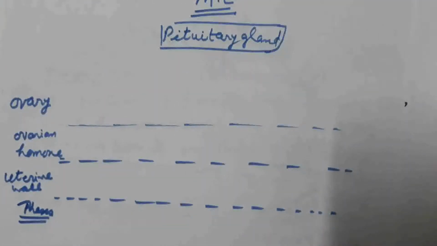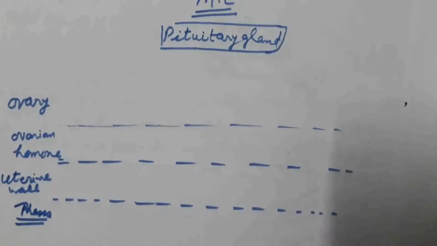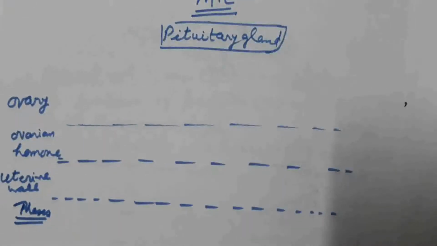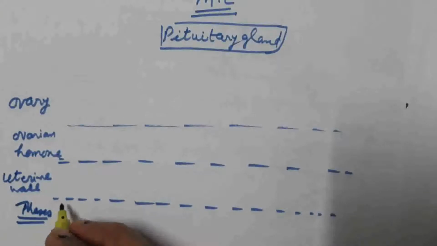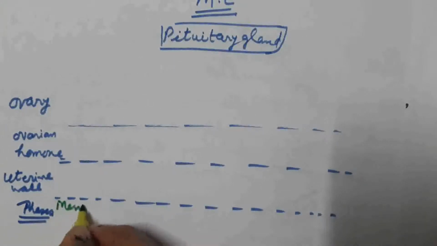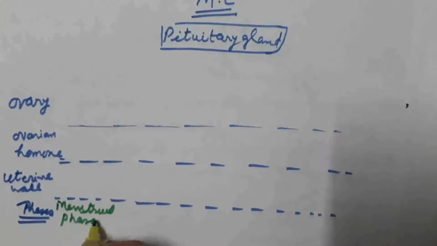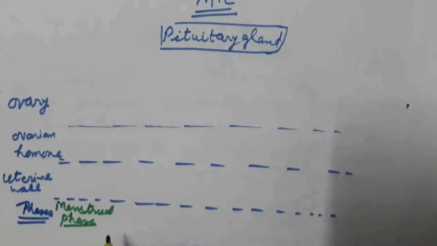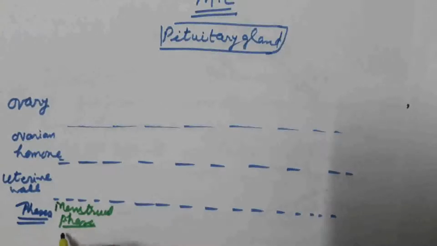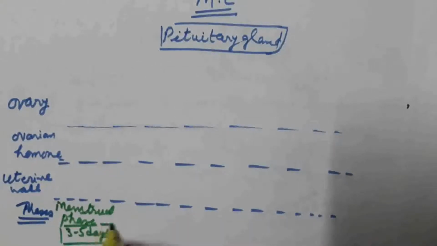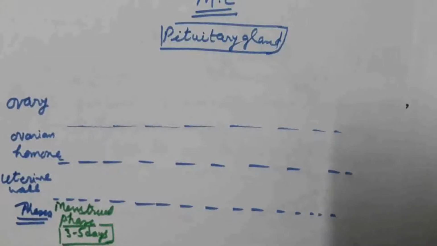The first phase in menstrual cycle is the menstrual phase. Which is of 3 to 5 days. What happens in menstrual phase?